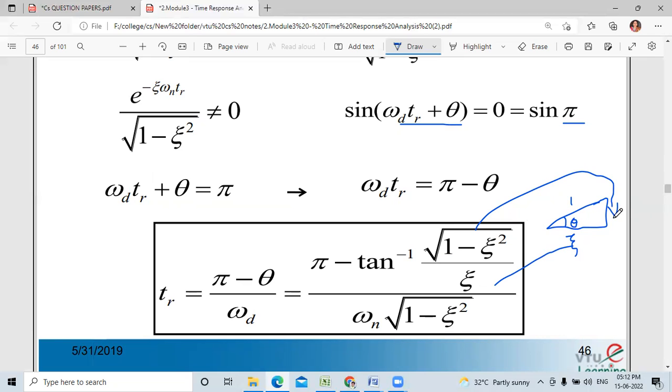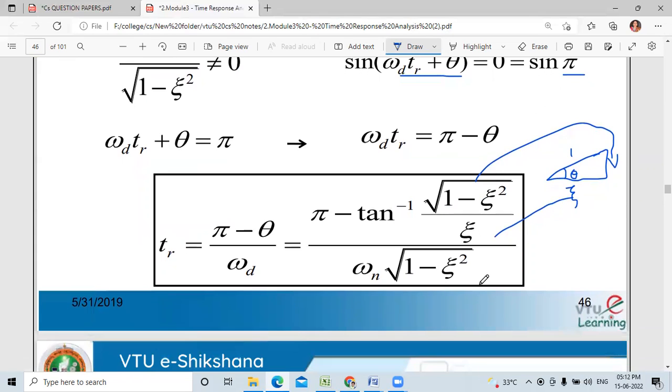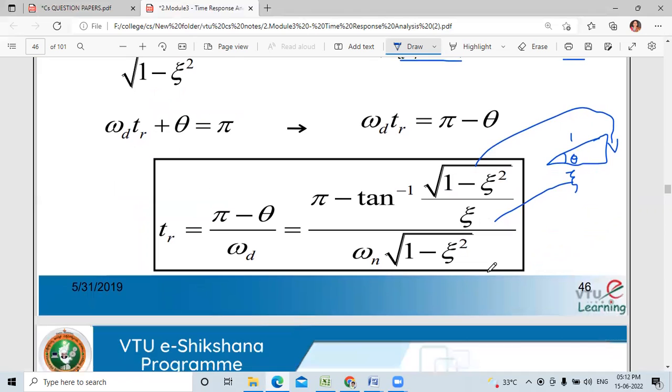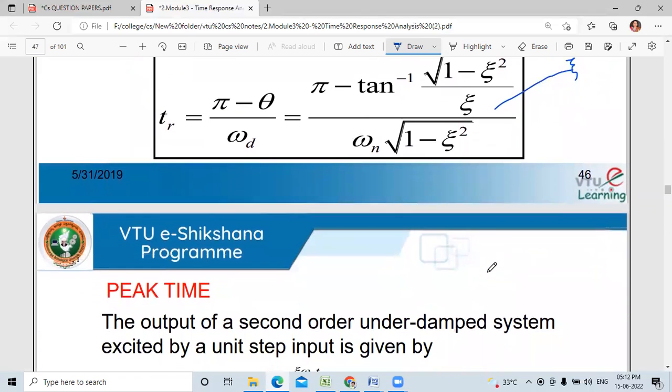Opposite is square root of 1 minus zeta square, and adjacent is zeta. So when you write tan theta equals opposite divided by adjacent, square root of 1 minus zeta square divided by zeta. So tr equals pi minus tan inverse of square root of 1 minus zeta square divided by zeta, and omega d value is omega n square root of 1 minus zeta square. This is the value of tr, that is rise time.